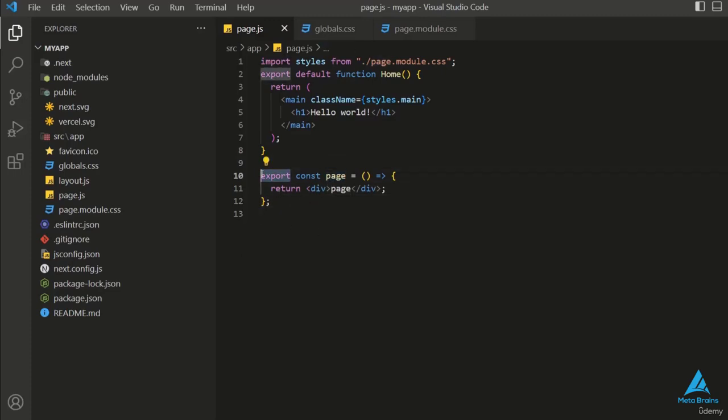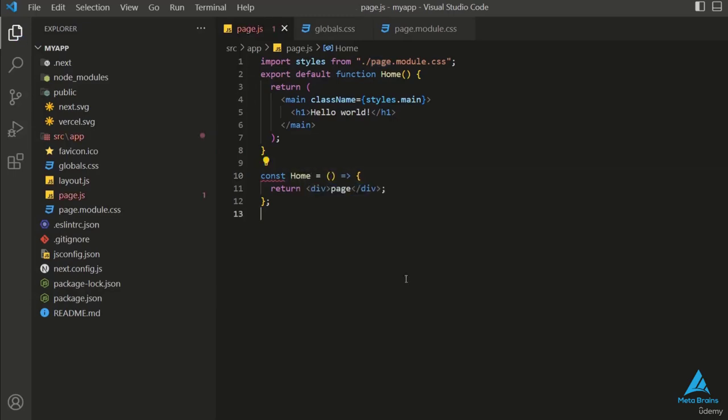Then remove the export from here. As I mentioned earlier, when we use normal export, we don't need to use default. When we use export default, we have to use the default keyword. So here we use normal instead of default. I'll remove the export keyword. You have to add your component here. I'll use the home component.